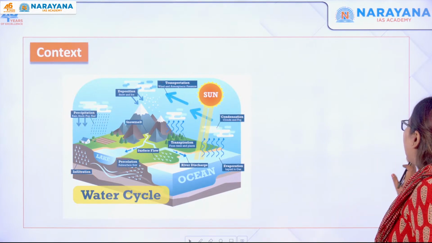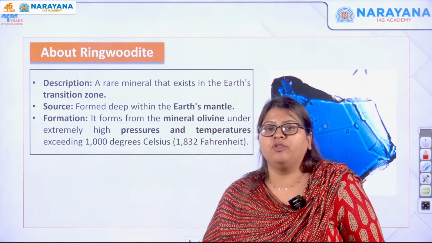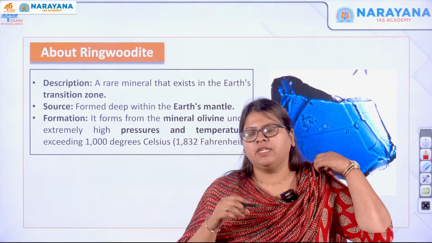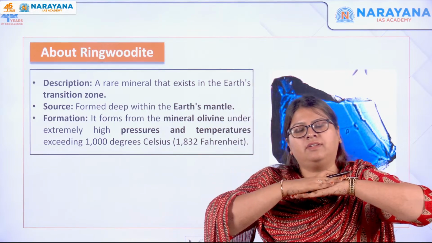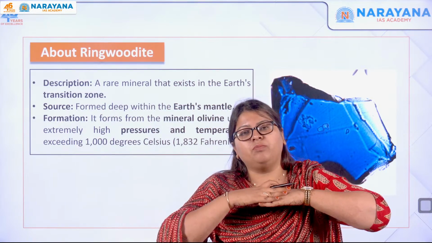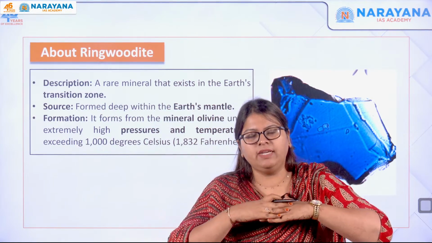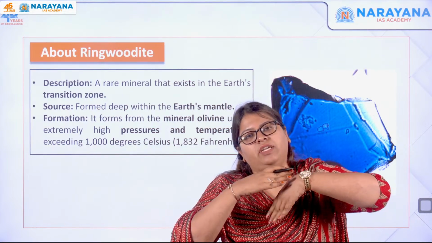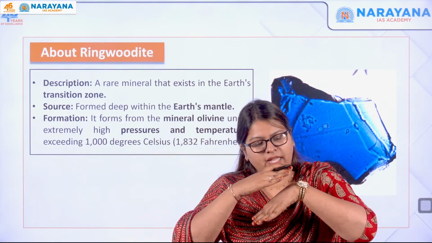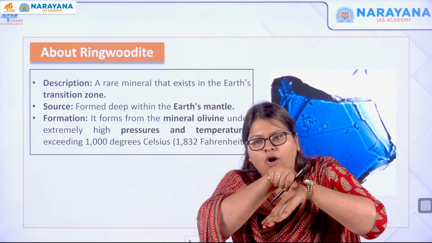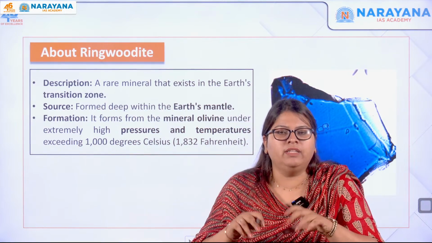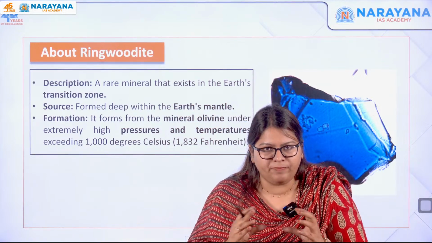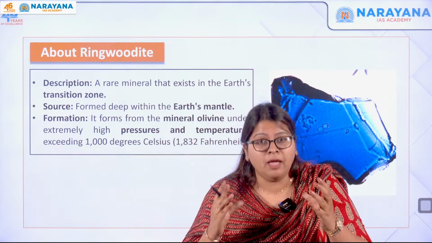But what scientists have found out right now is there is an unknown water cycle that takes place inside also. Why? Because the earth's crust is composed of different tectonic plates, right? When these tectonic plates collide with each other, there is a subduction of the plate. When there is subduction, the ocean water also reaches down till the transition zone. Okay, so here the water is saved. It travels even till the mantle portion.